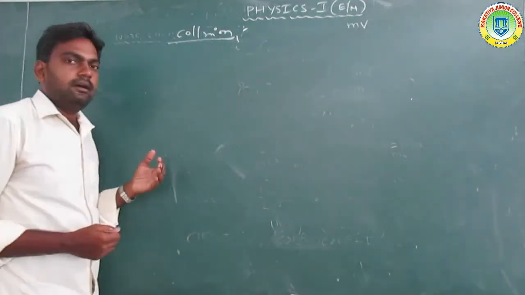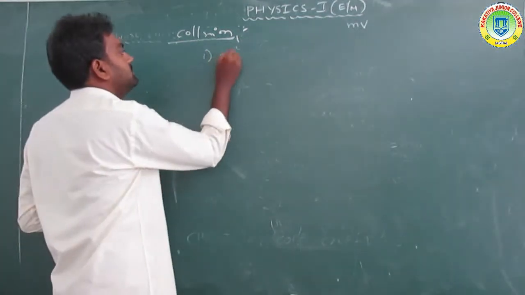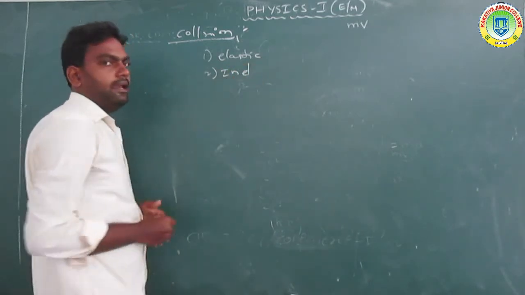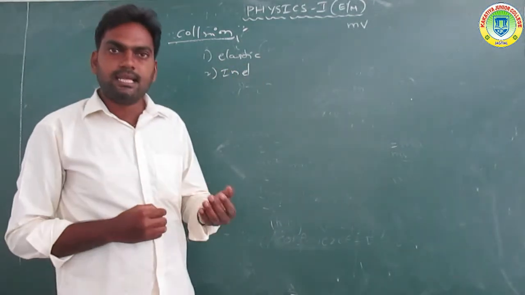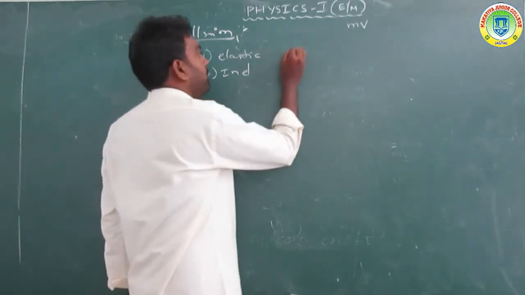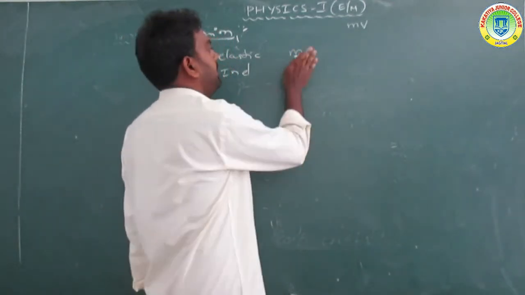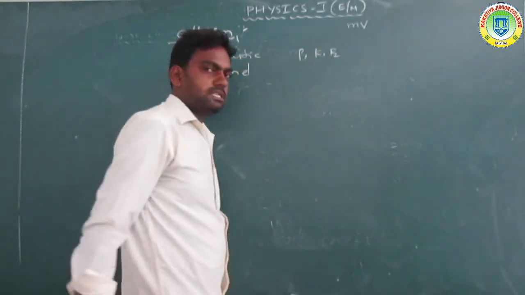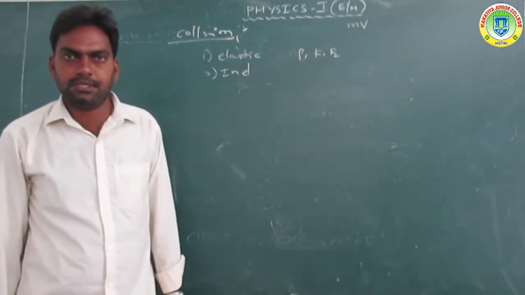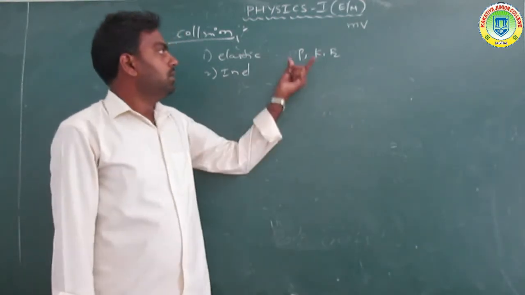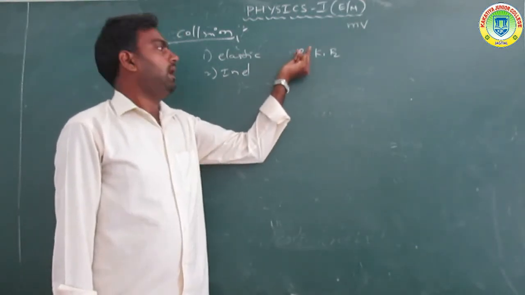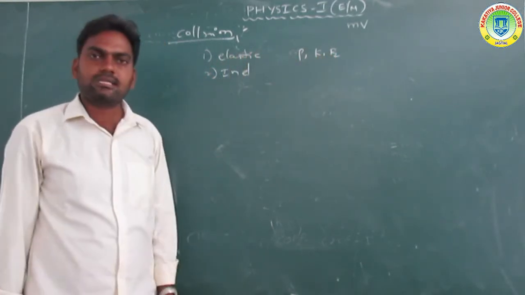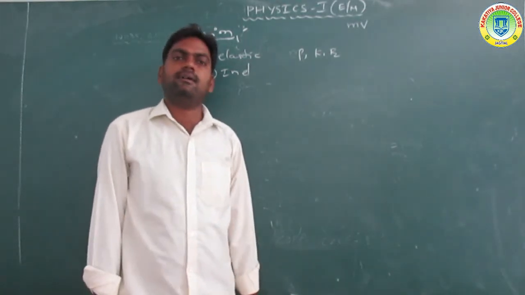Now, first of all, what are elastic collisions and inelastic collisions? What is an elastic collision? Both momentum and kinetic energy are conserved. Both momentum and kinetic energy being conserved is called an elastic collision.